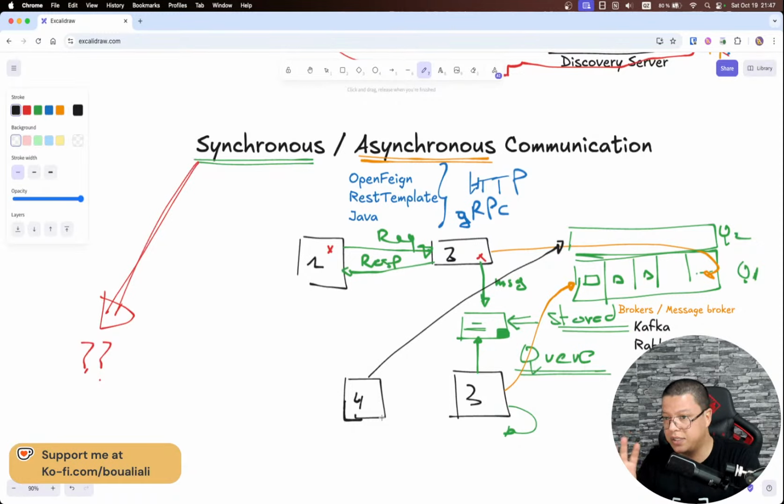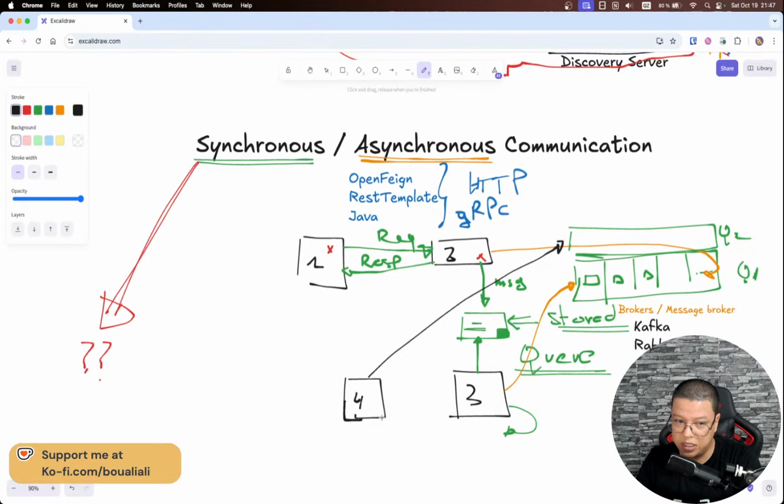I just push it to a queue, and another notification microservice will consume this message and be responsible for sending the email, a notification, or an SMS, and so forth.